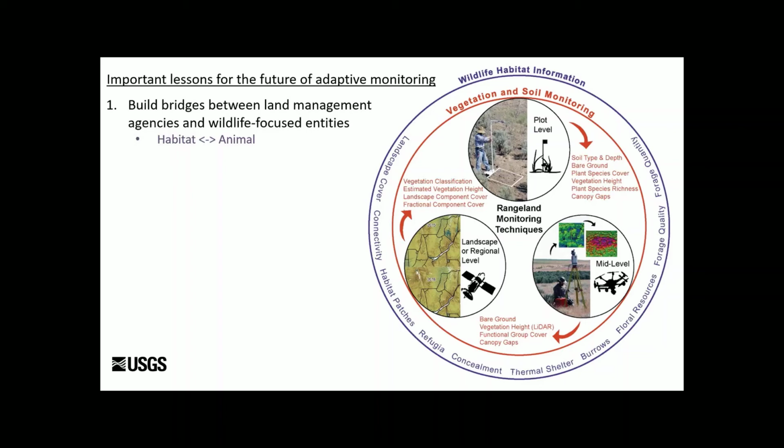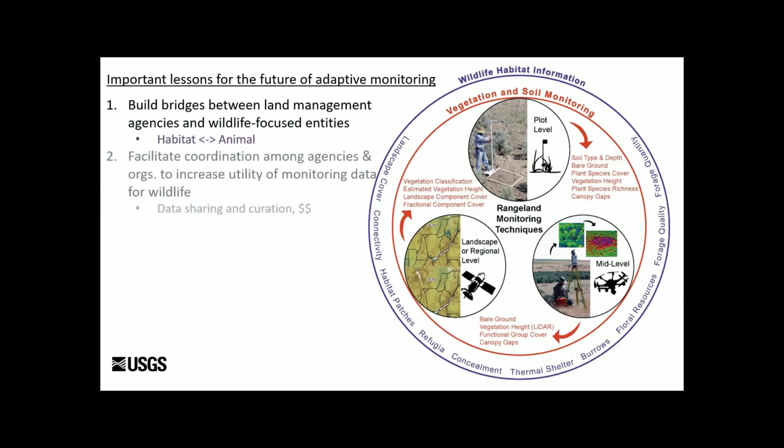And I'll just walk through these individually. So number one, build bridges between land management agencies and wildlife focused entities. And what we mean by that is most of the habitat is being monitored or measured by federal agencies typically, but the animal data, the data on the actual individual species or populations, is being measured by the state fish and game agencies. So there's very little connection between those two.